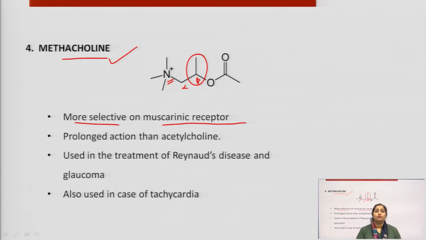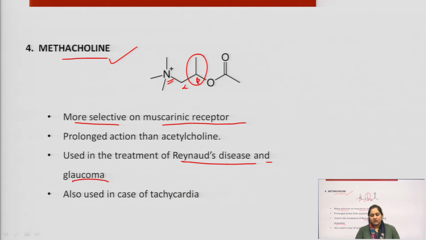It is also used in Raynaud's disease and glaucoma. Raynaud's disease occurs when a person stays in a very cold place for a very long period of time. Specifically in the hands, vasoconstriction occurs, and hence there is very little flow of blood, hence less oxygen, that will lead to immobility of the fingers and hands.